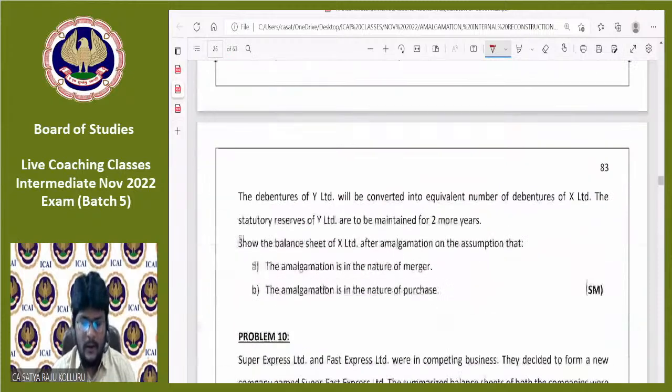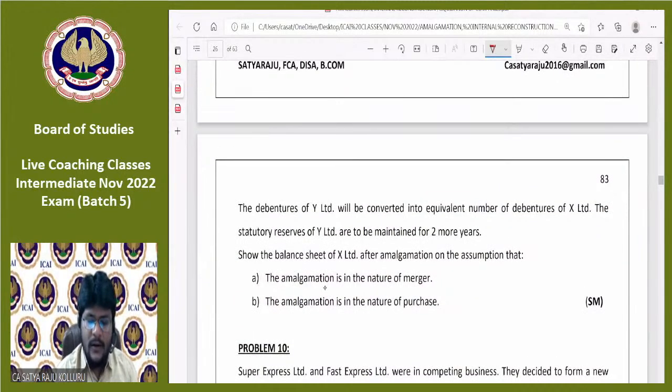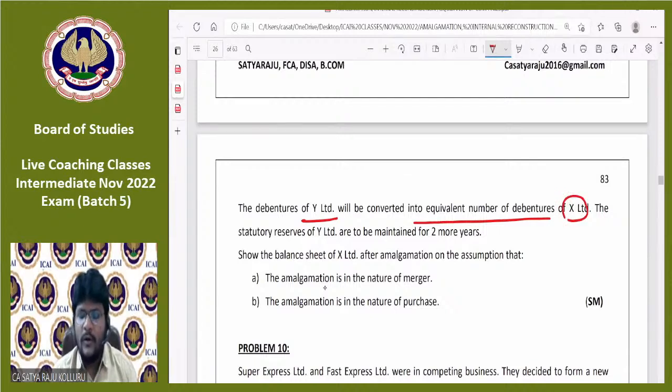Let me read the further information. The debentures of Y Limited, that is the debentures of the selling company, will be converted into an equivalent number of debentures of X Limited. After takeover, you need to knock off the debentures of the selling company and issue your own company's debentures. The statutory reserve of Y Limited ought to be maintained for 2 more years. If you observe, it was clearly given that the statutory reserves of the selling company should be maintained in the purchasing company.